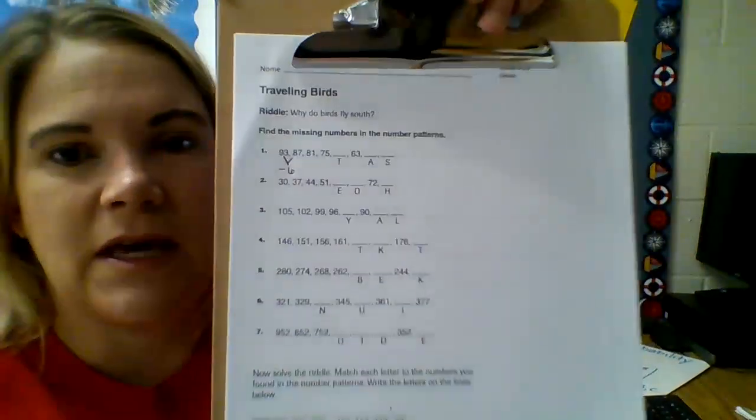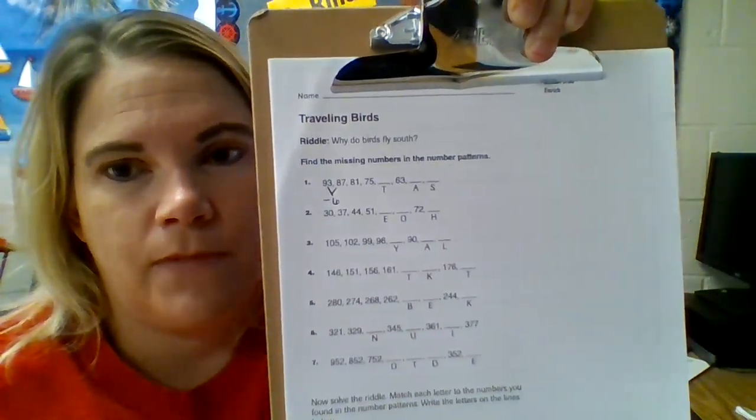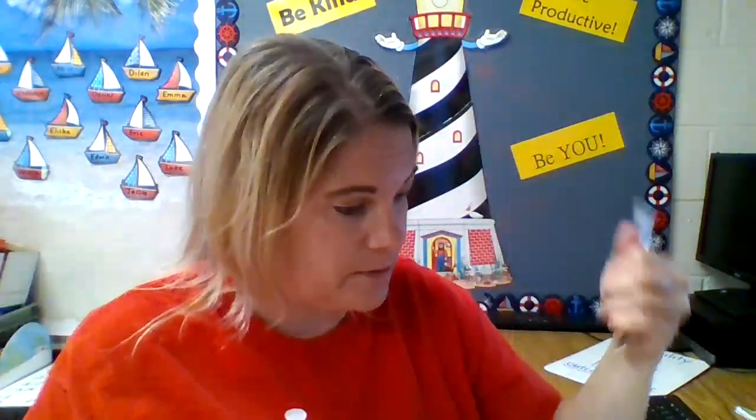So let's see if that works to keep going, because sometimes the pattern changes. We're at 87 now. How do we get from 87 to 81? We get from 87 to 81 by minus 6. Count back on your fingers if you need to: 87, 86, 85, 84, 83, 82, 81. That's 6. How do we get from 81 to 75? Same thing again, we're going to minus 6. Since we've done minus 6, minus 6, minus 6, we're going to assume that to go from 75 to the next number, we need to minus 6. So 75 minus 6 is 69.